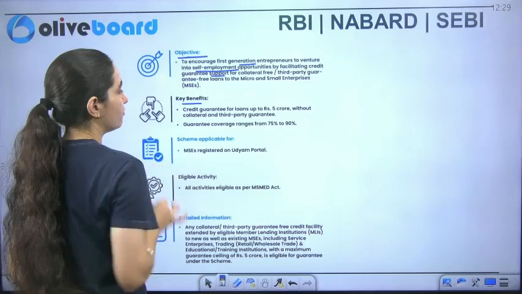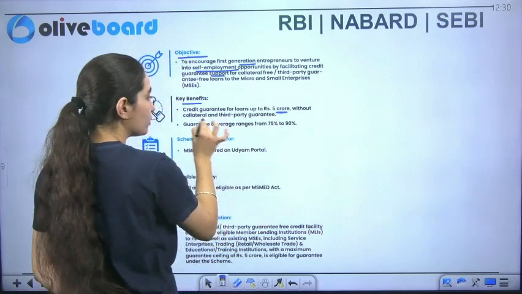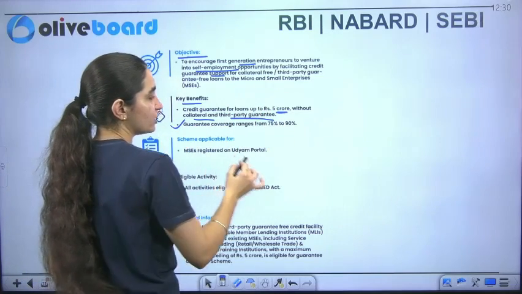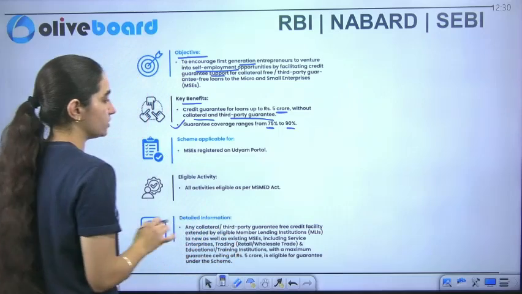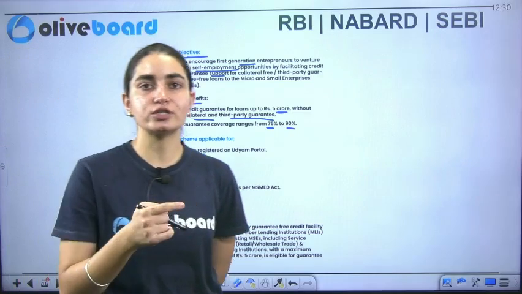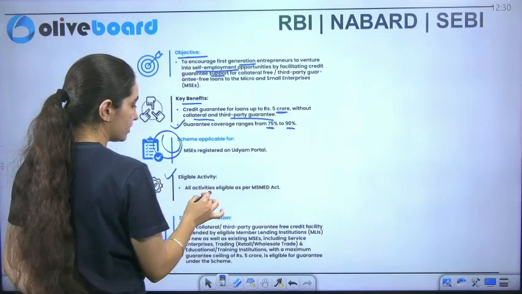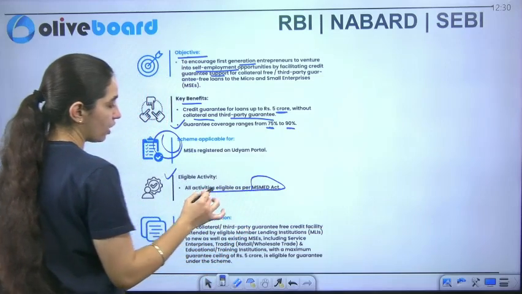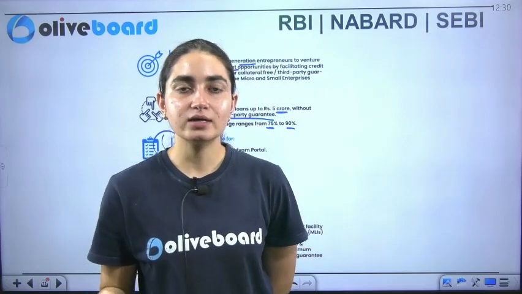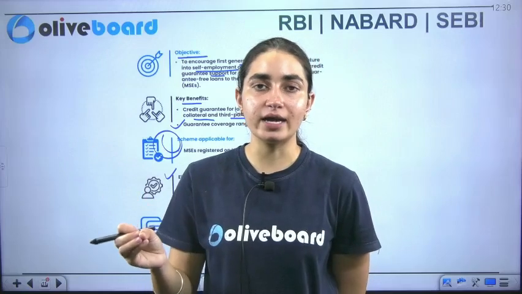Now, what is the key benefit here? Credit guarantee is provided to them, and the loan is up to 5 crore without any collateral and third party guarantee. What is the guarantee coverage? That ranges between 75 to 90%. Okay, now what is the applicability here? All of the MSEs have to ensure that they are registered on the Udyam portal. Along with that, if I talk about eligibility, they are eligible as per the MSMED Act. We discussed it yesterday also, but in the coming classes we'll have full-fledged information about the MSMED Act also.